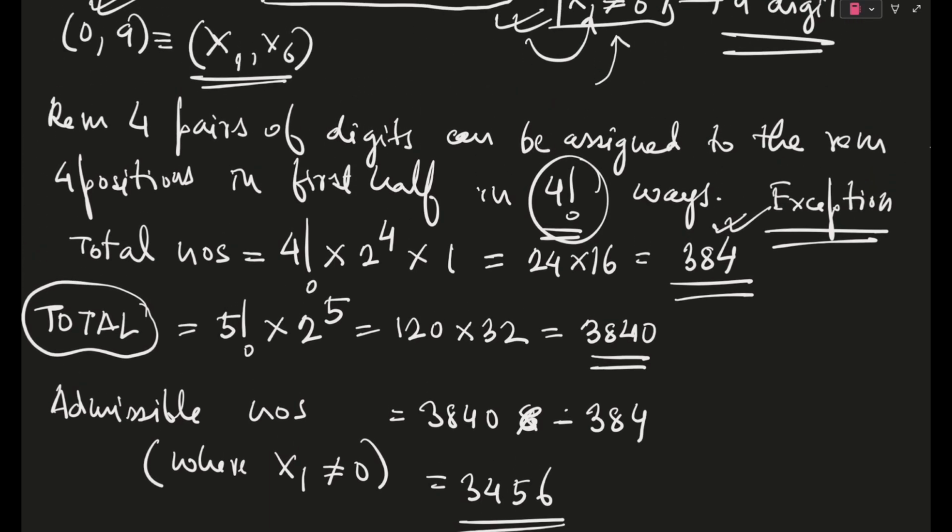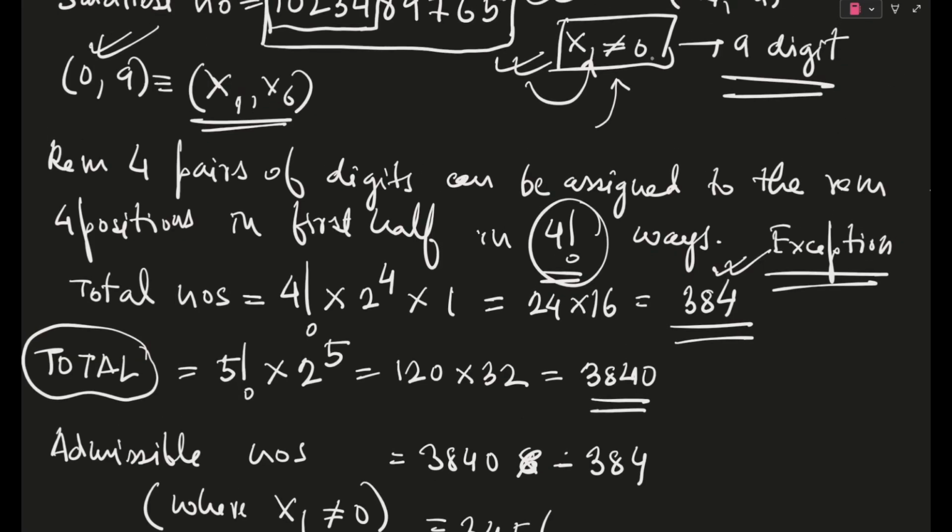And guys, one more thing I actually noticed. I should have said this before, but in a slip of words I forgot. This particular case is an exception because x1 not equal to 0, like this particular pair can contain both 0 comma 9 as well as 9 comma 0, right? All pairs can, but to be a valid 10 digit number with the condition satisfied, the first pair x1 comma x6 can't contain 0 comma 9. So I calculated those numbers where the first pair is 0 comma 9 and then subtracted them from the original. I hope it is crystal clear.